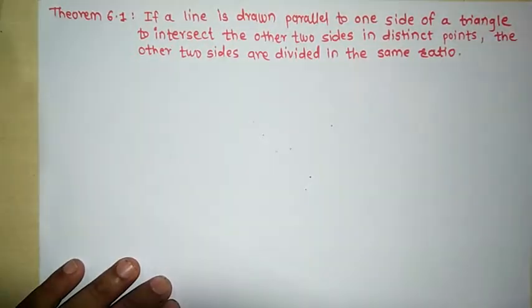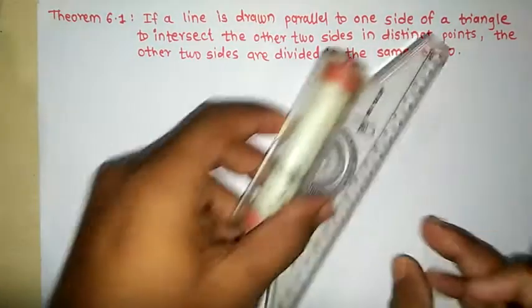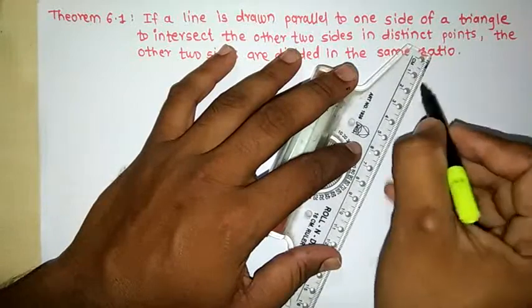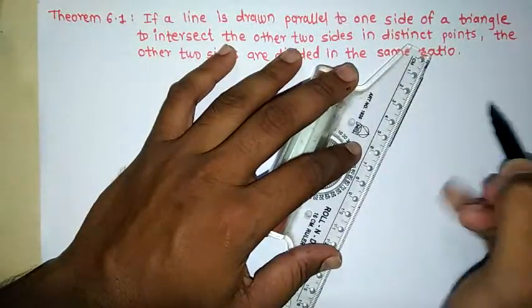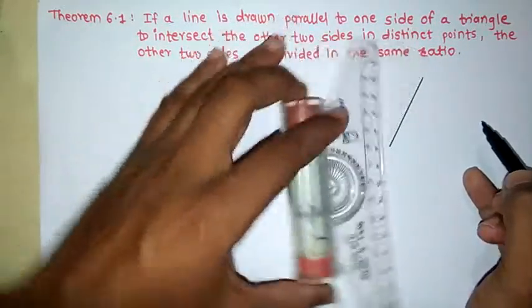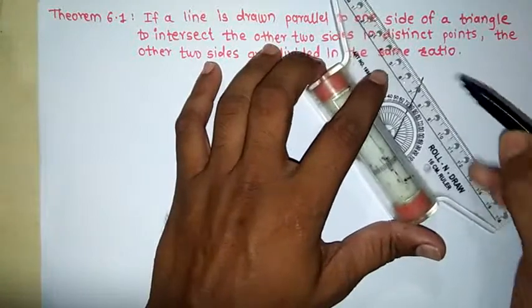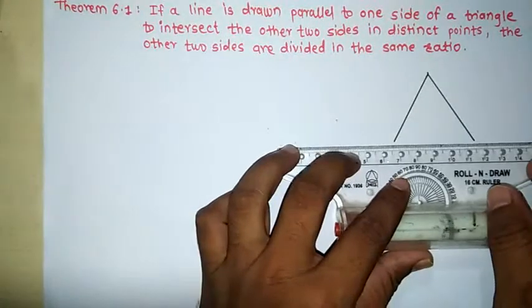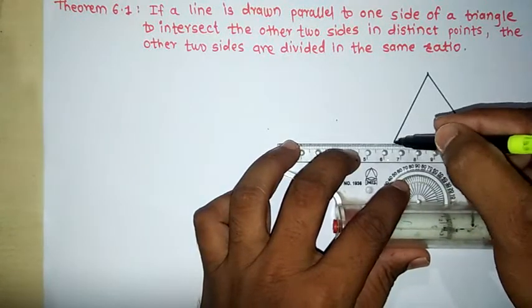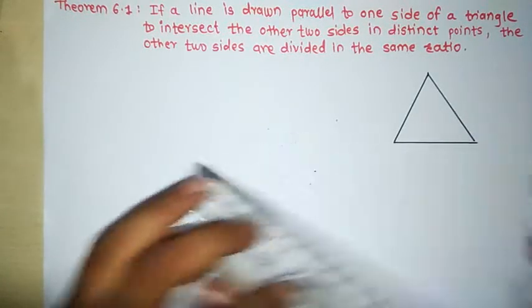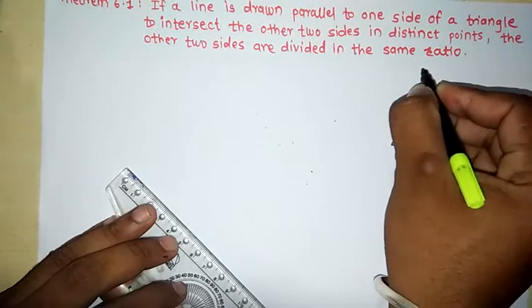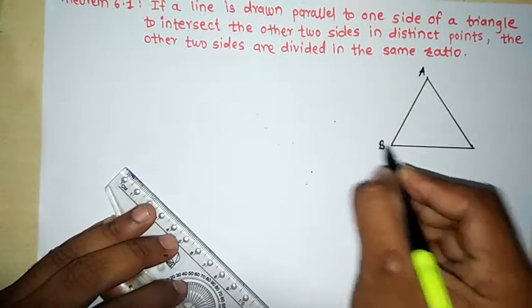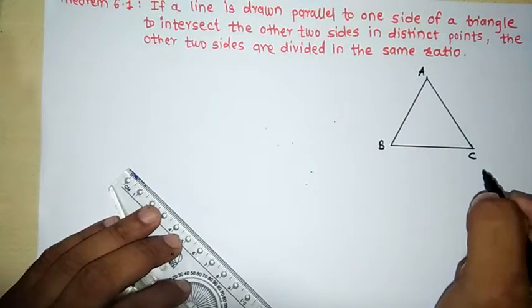Now I will draw a triangle. See here, let us consider one triangle according to the given statement. I will give the naming of the triangle. I will consider a triangle ABC. This is triangle ABC.